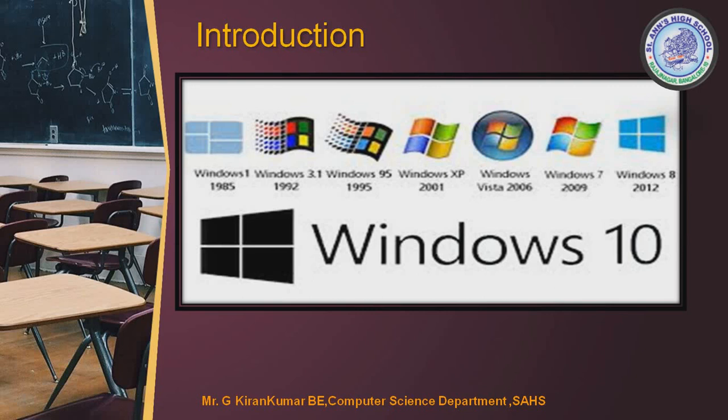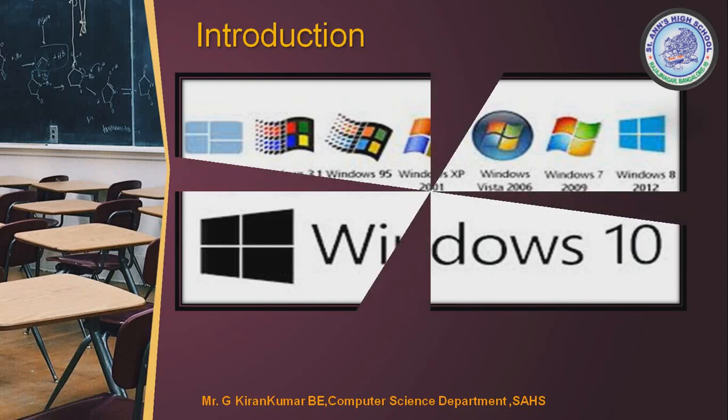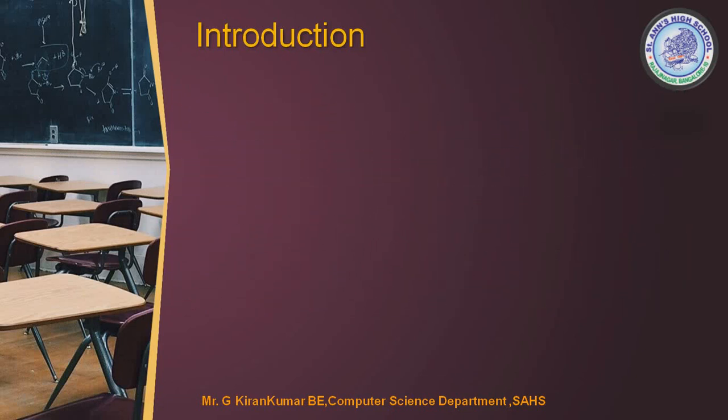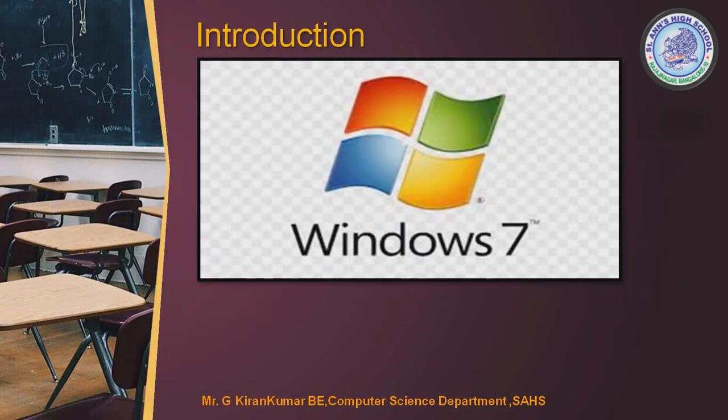So we are going to the main topic. The main topic includes working with Windows 7. In Windows 7, what features are embedded in it? All these things we are going to see in Windows 7. Before moving on to Windows 7, we need to know what Windows 7 is and what it is named. So we have just given a brief about operating systems, because operating system is a very big, huge chapter.